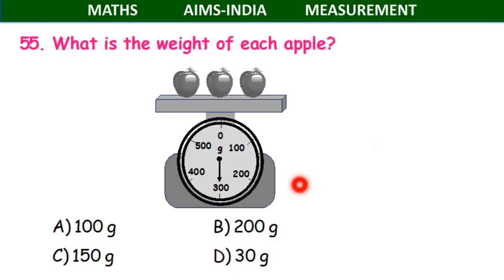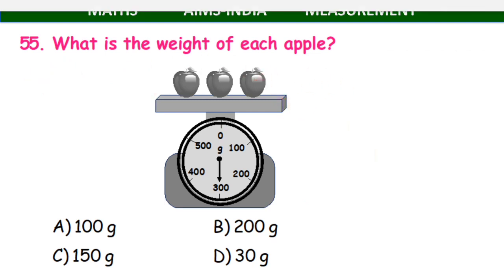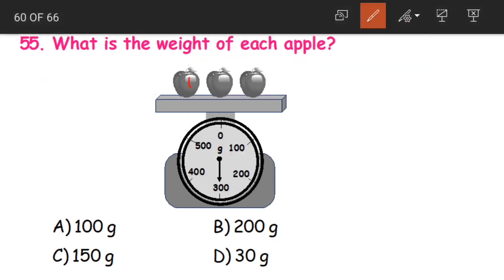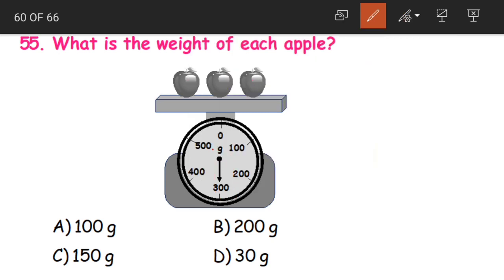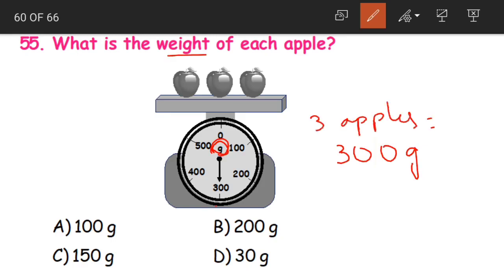Okay children. Coming to question 55. What is the weight of each apple? Here we are having 1, 2 and 3 apples, and what is the weight that is shown? The pointer is at 300. The pointer is at 300, and what is it? Is it 300 kilograms, grams or milligrams? It is grams. 300 grams. See, it is written as G, right? So the weight of 3 apples is equal to our 300 grams.